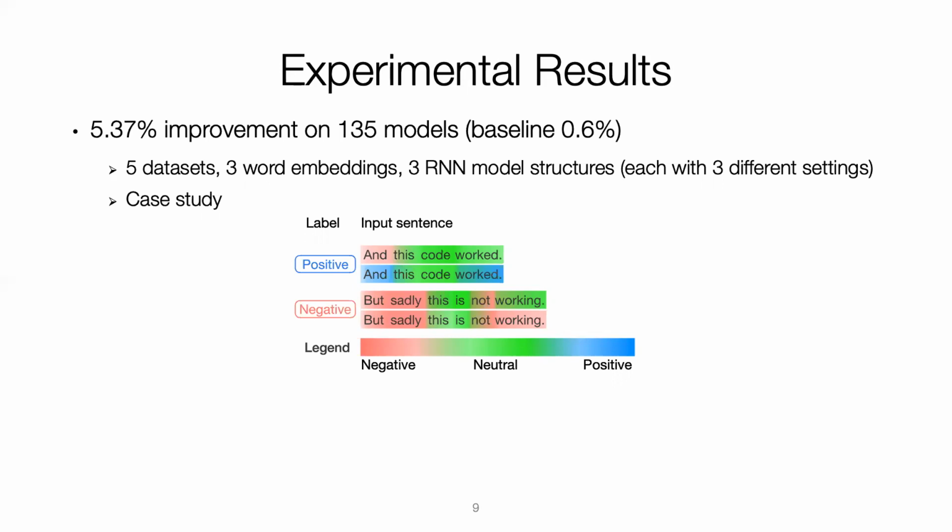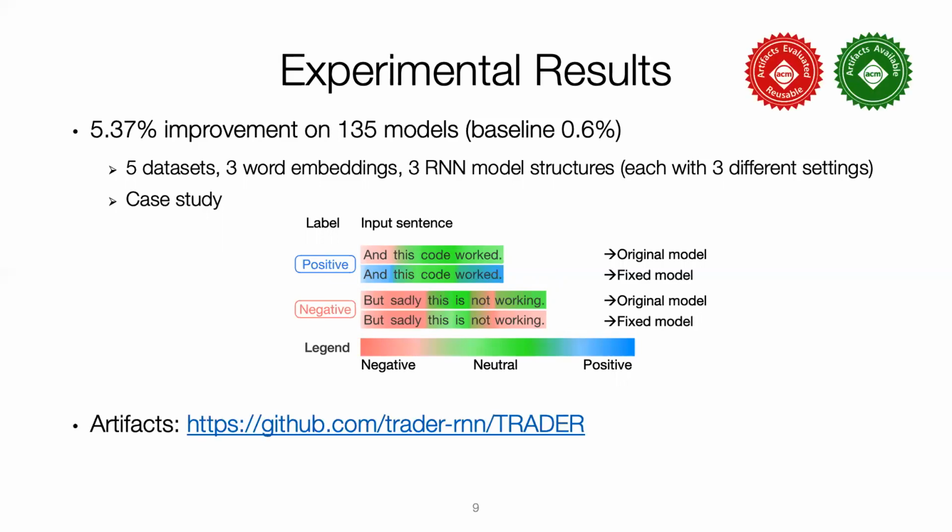The right part shows two example sentences. Sentences in the top rows are produced by the original model, and the bottom rows by the fixed model. We can see that the fixed model can produce negative sentiment of word work in presence of word not, whereas the original model cannot. Our artifacts are available on GitHub.